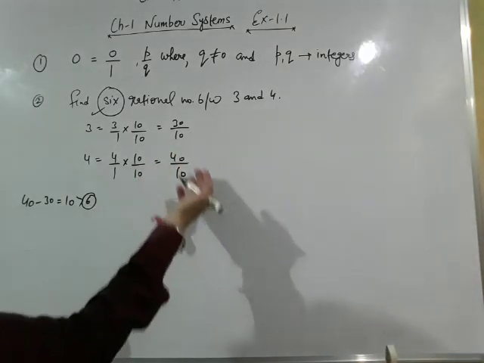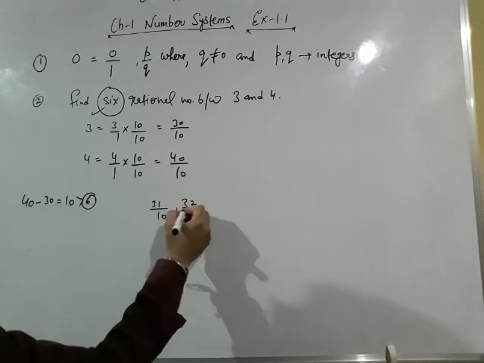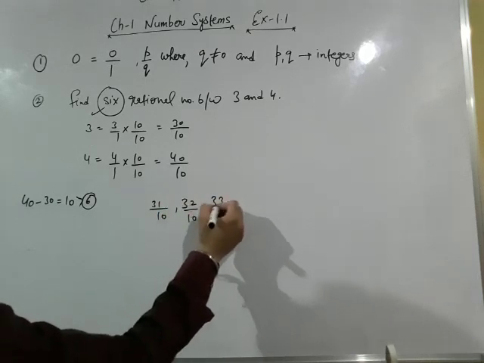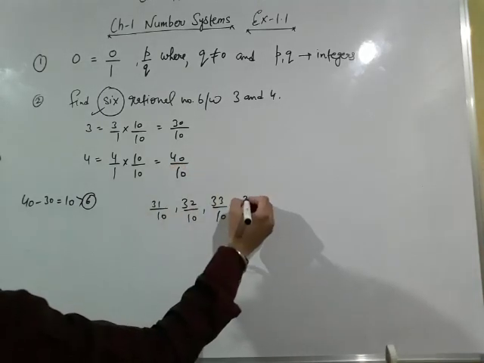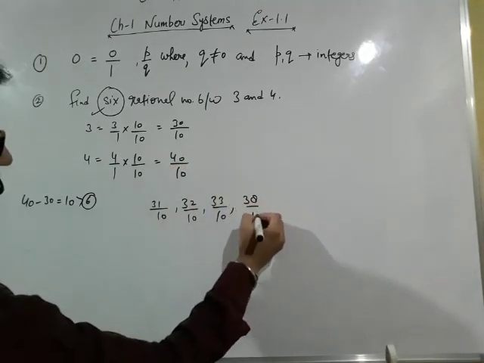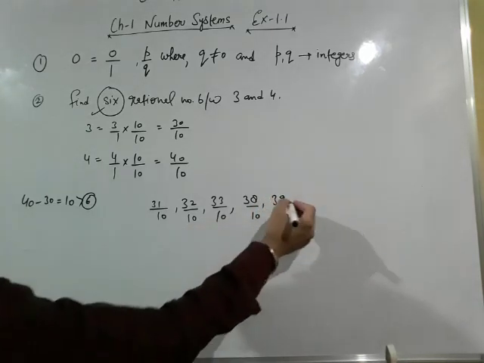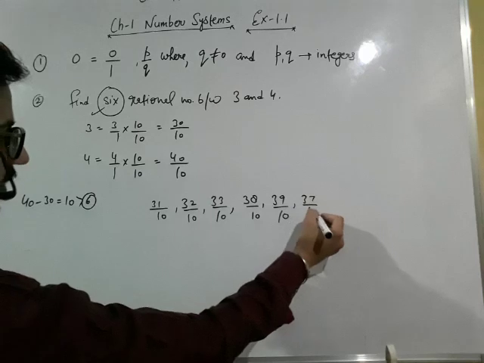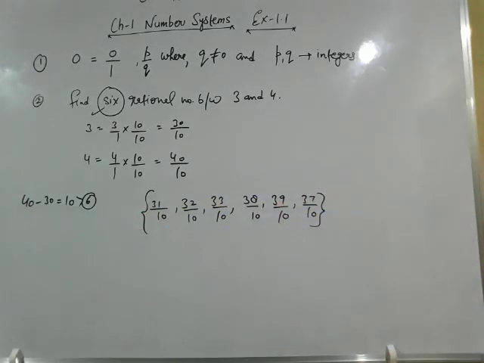So what are the 6 rational numbers? 31 upon 10, 32 upon 10, 33 upon 10, or you can write 38 upon 10, 39 upon 10. Now these are 5. You can write 37 upon 10. These are also 6 rational numbers which lie between 30 upon 10 and 40 upon 10.